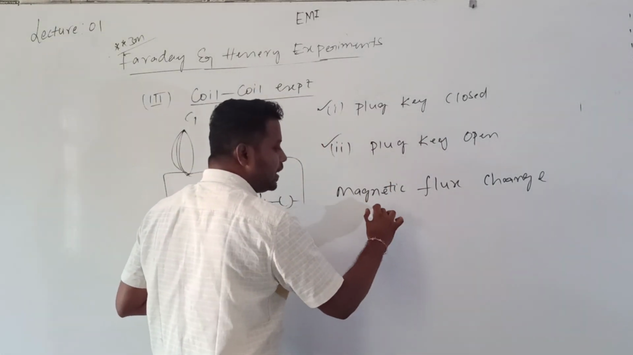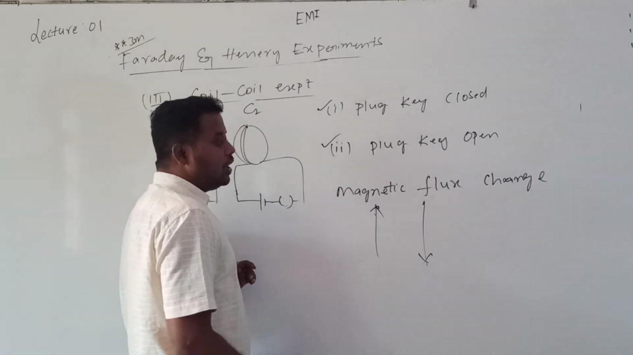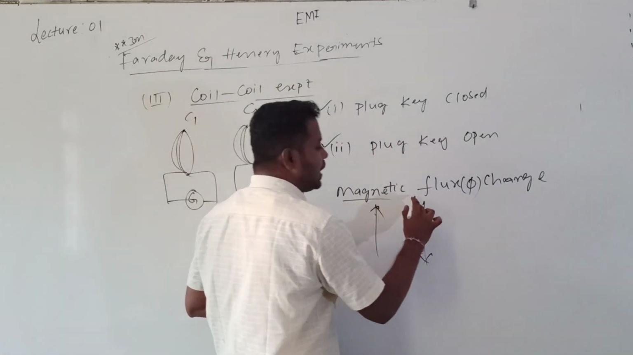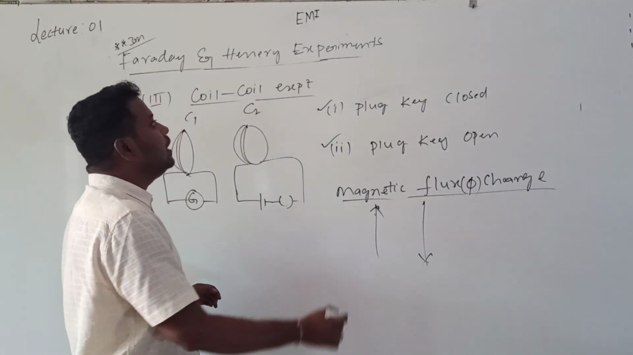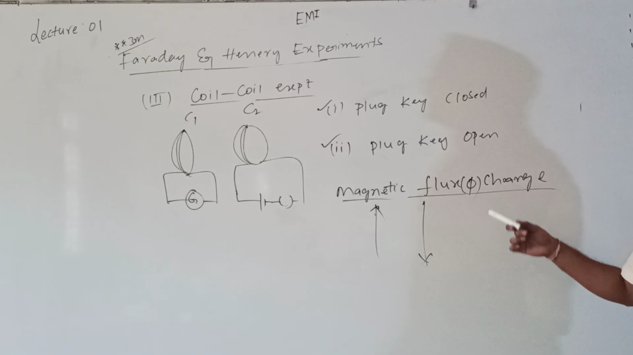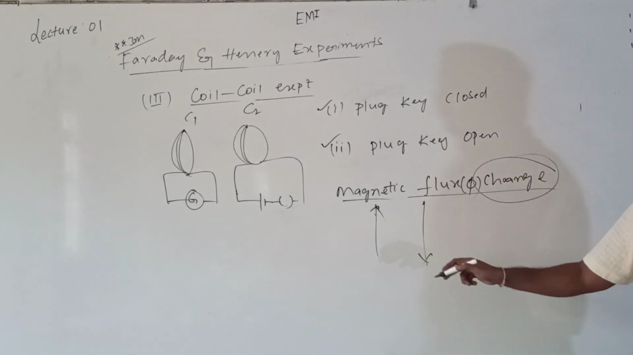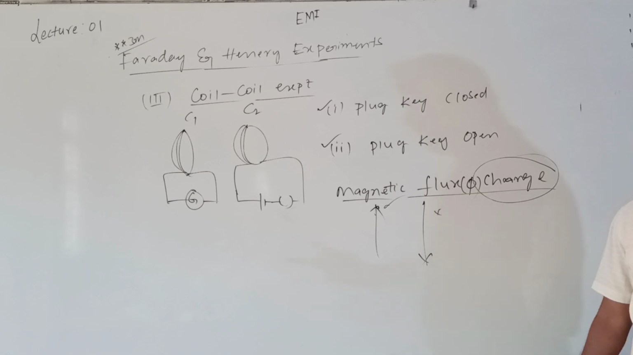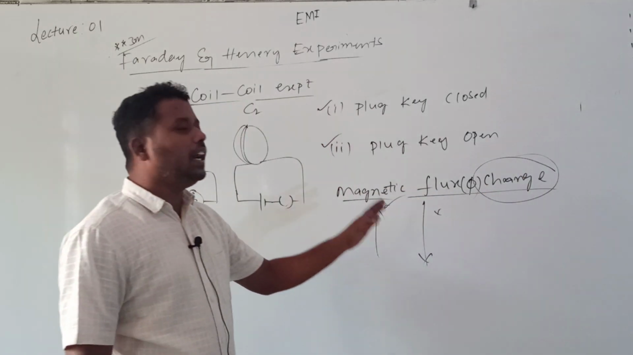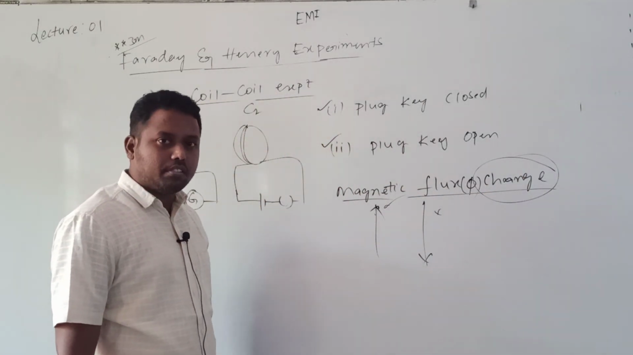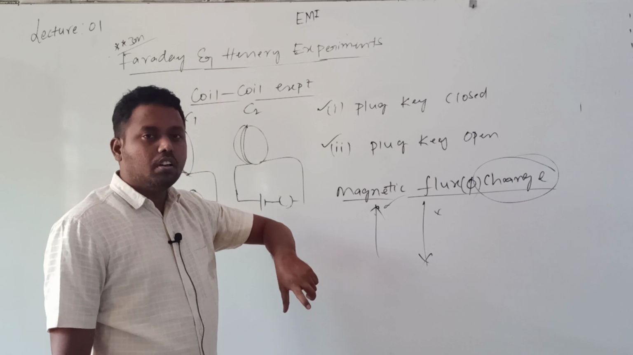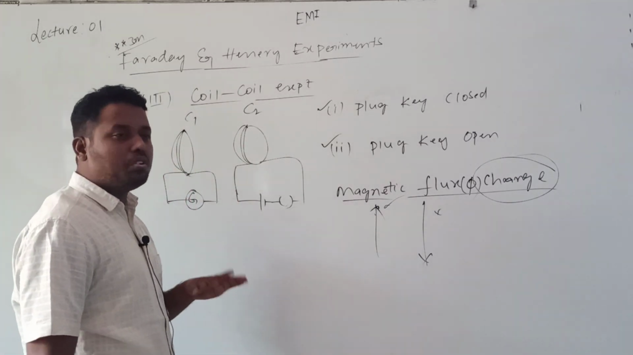This magnetic flux may either increase or decrease. Flux is represented by phi. Magnetic flux should change, then only the current will be generated. Our EMI is because of change in magnetic flux. Change means either increase or decrease, don't always think of increase. So the change in magnetic flux is the source of generating the current. Conclusions okay now?